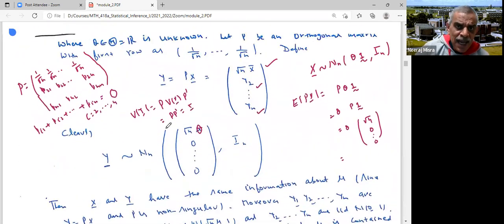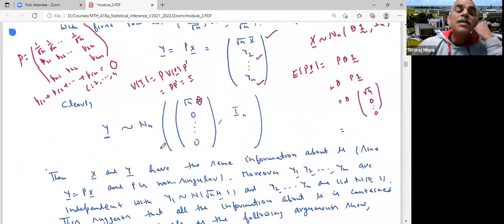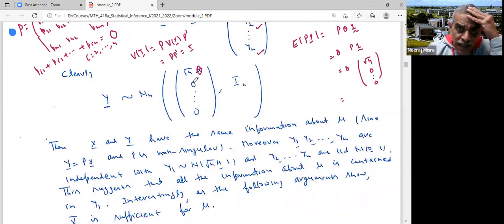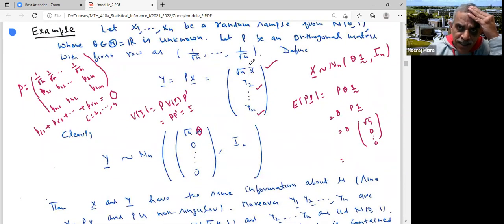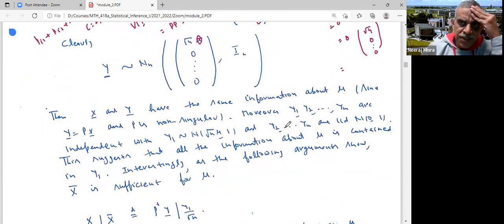So do X and Y have the same information? Why? Because from X you can get Y through Y equals PX. From Y you can get X through X equals P transpose Y, because P is orthogonal. So from Y I can get X, and from X I can get Y. So Y and X have the same information. Considering the distribution of X is the same as considering the distribution of Y. But if you look at Y, Y2 to Yn have no information about theta. Only Y1 has information, which is root n x bar. Do X and Y have the same information about theta?